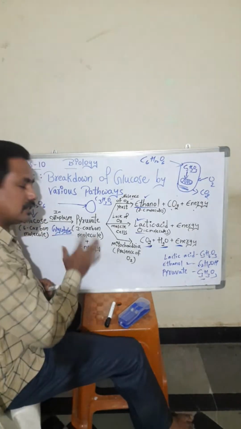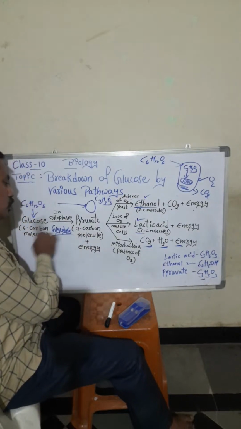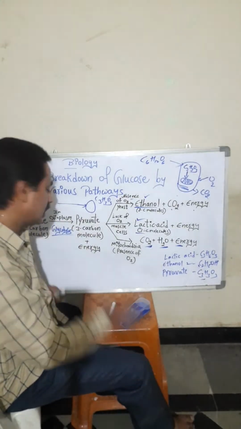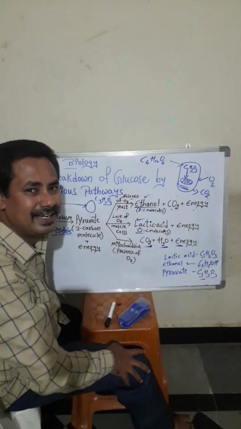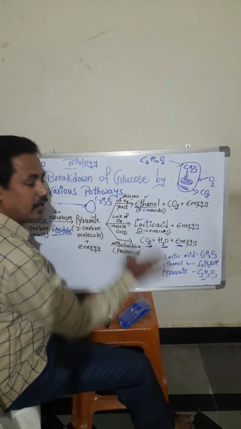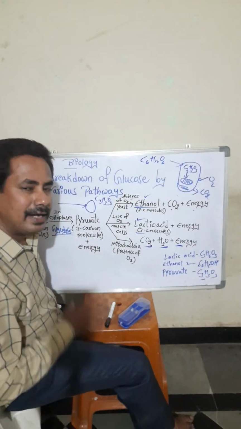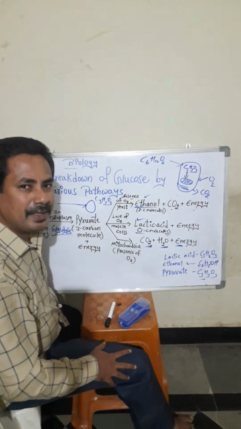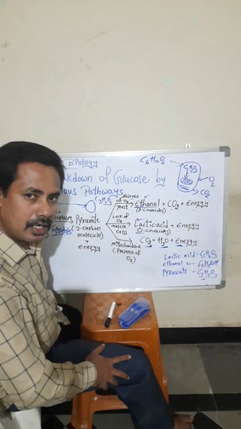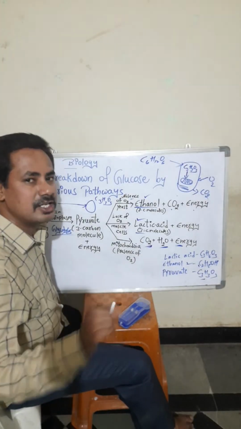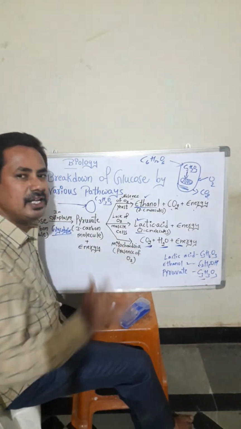Glucose lysis, breakdown of glucose into pyruvate. This is not given in your NCERT textbook, so this is a very important topic. You have to practice this one compulsorily, and it is a very easy topic. If you have not understood, watch this video once again, and definitely you will understand.